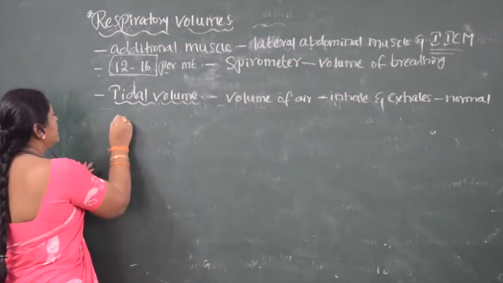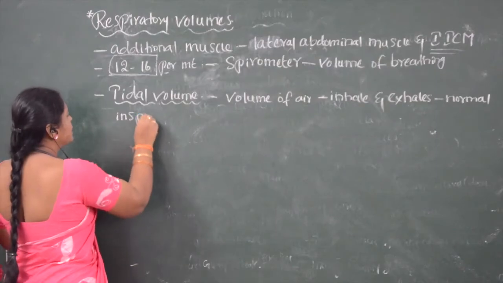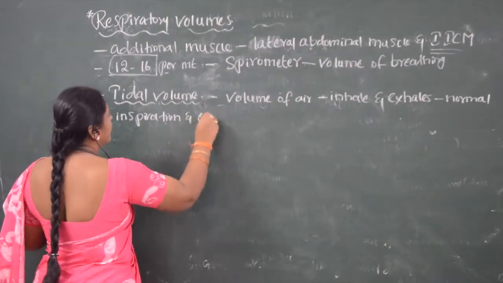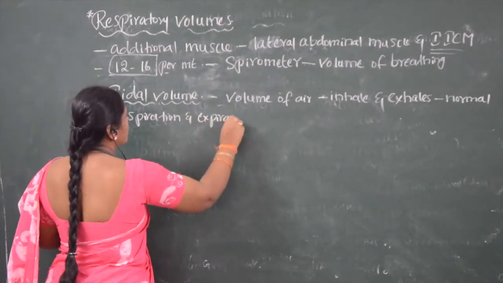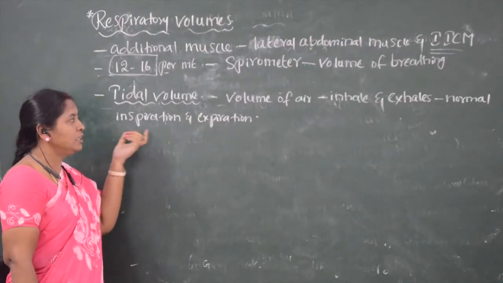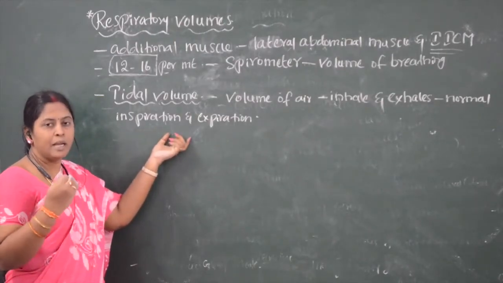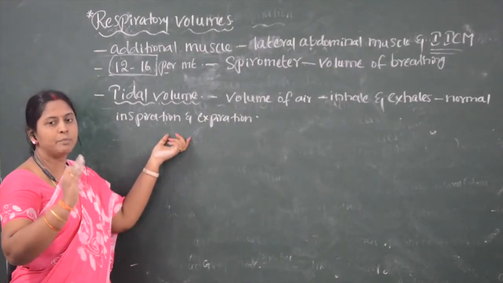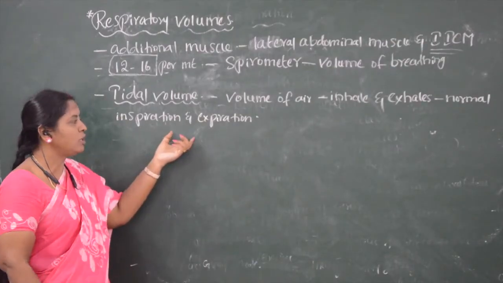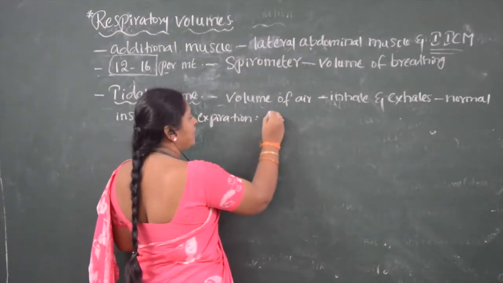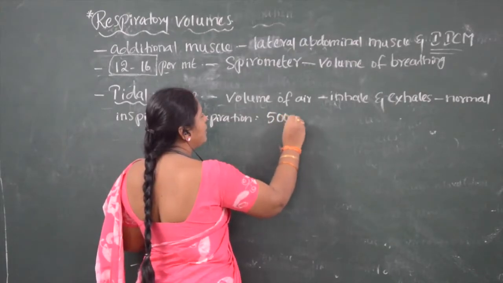Once again, see children, the volume of air a person inhales or exhales during normal inspiration and expiration is called tidal volume. These values are very important. You have to remember the values.